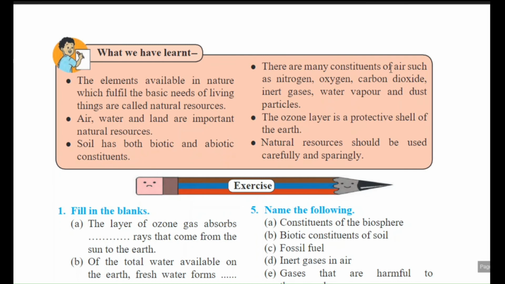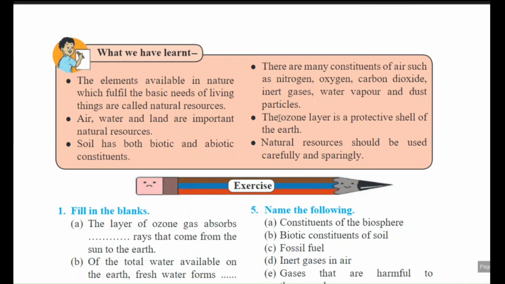There are many constituents of air such as nitrogen, oxygen, carbon dioxide, inert gases, water vapor and dust particles. These all things are present in the air. The ozone layer is a protective shell of the earth. What is the work of this ozone layer?